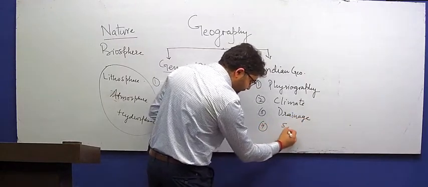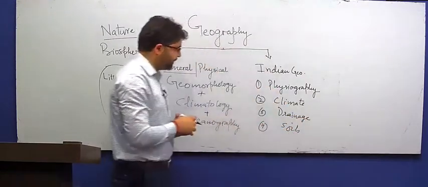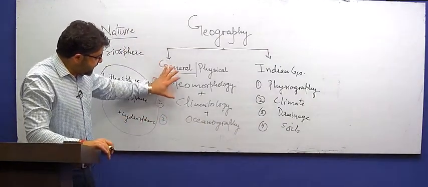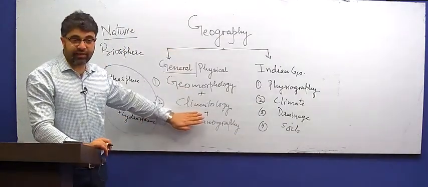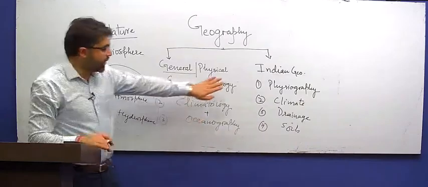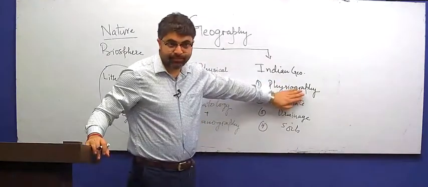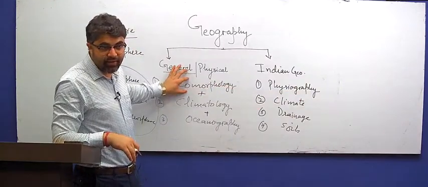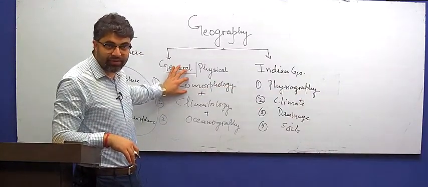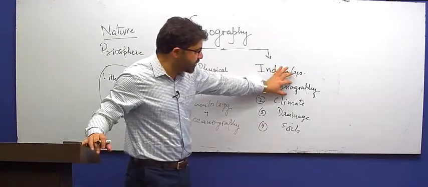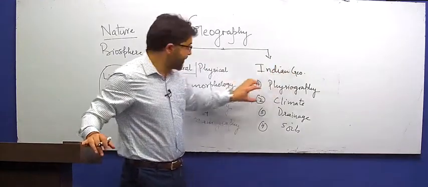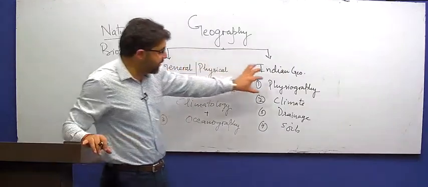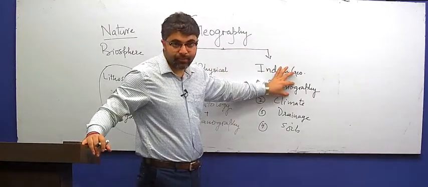Then fourth would be soils of India. So it's something like the application of all that we study in physical geography in Indian context. Here in this part, in geomorphology, we study formation of fold mountains. And here we study formation of Himalayas. Here we study volcanism. Here we study formation of Deccan Plateau.